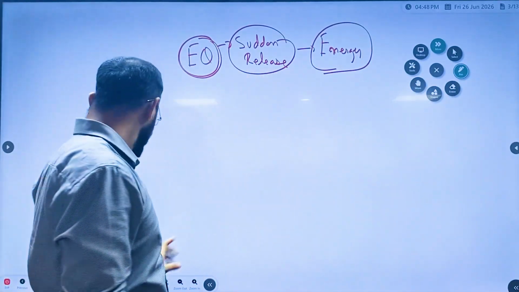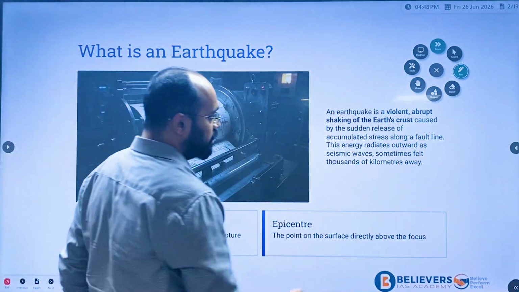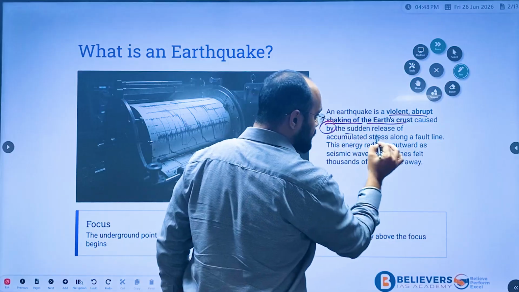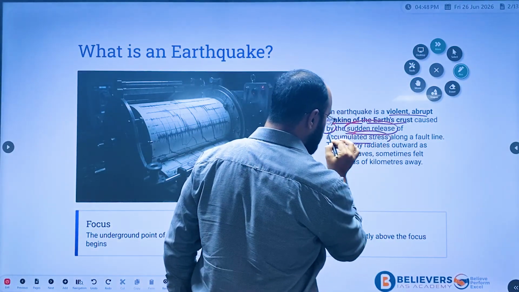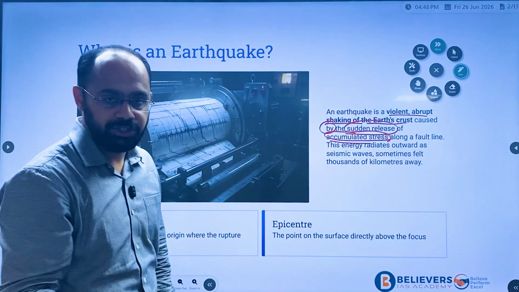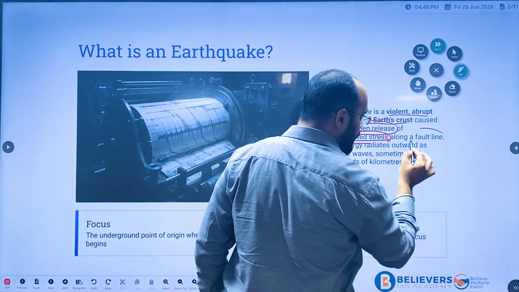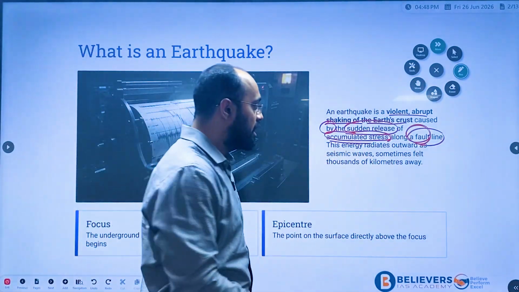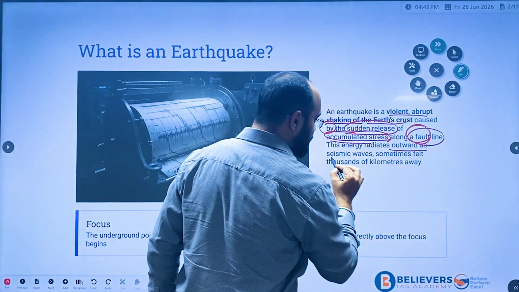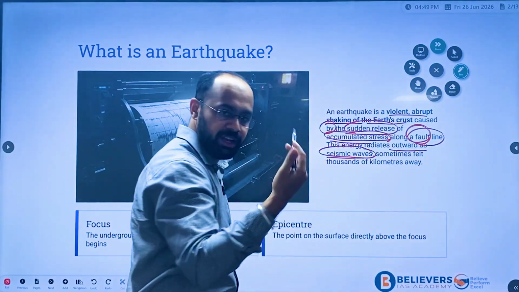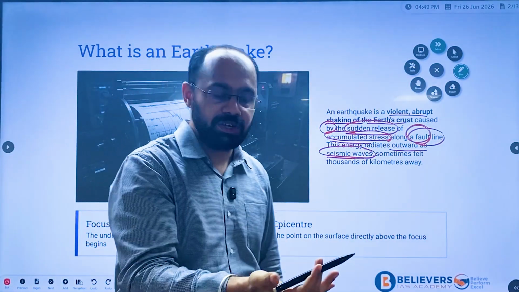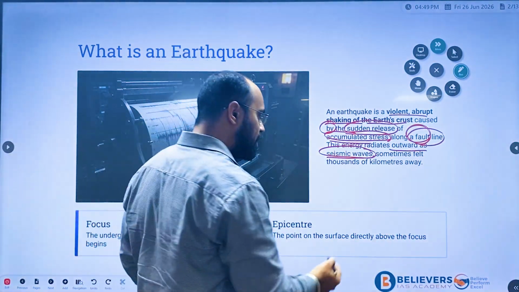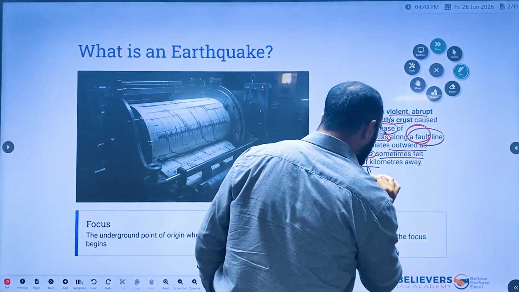Now we'll see the definition. It is a violent, abrupt shaking of the earth caused by the sudden release of accumulated stress, that is energy, along the fault line. This energy radiates outward as seismic waves. We don't call it just energy; in geographical terms we call it seismic waves. Sometimes it is felt thousands of kilometers away.